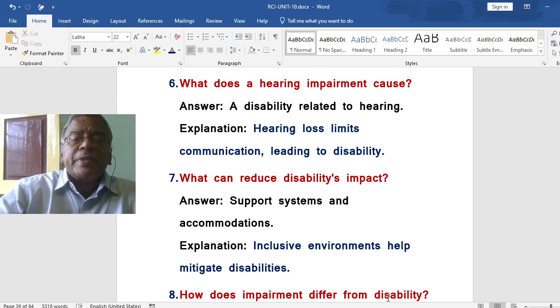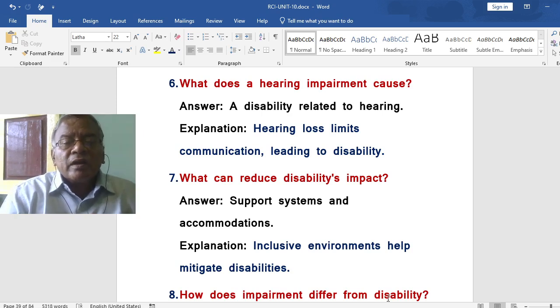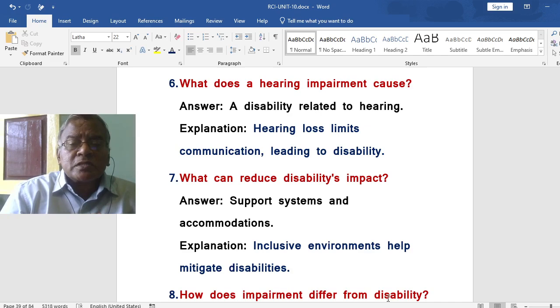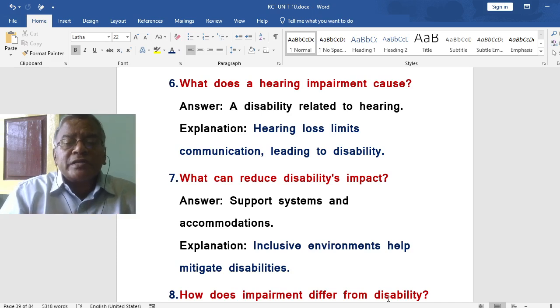What does a hearing impairment cause? A hearing impairment causes a disability related to hearing. Hearing loss limits communication, leading to disability.